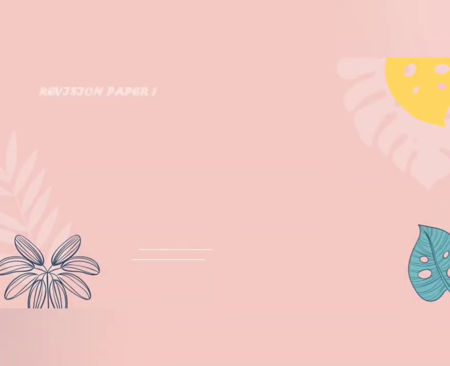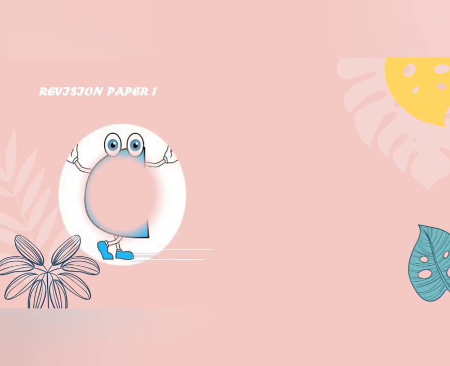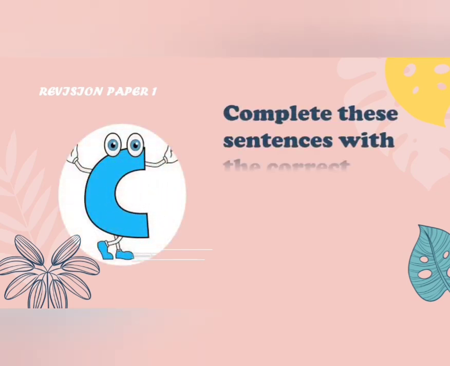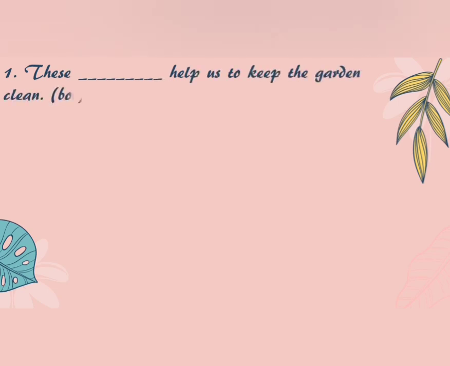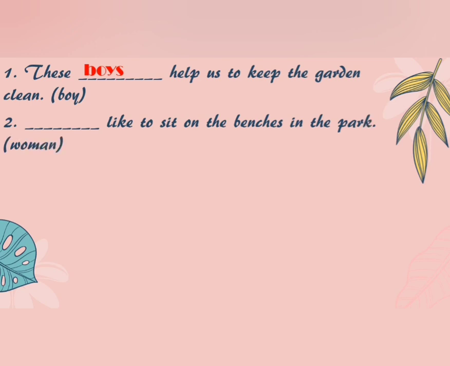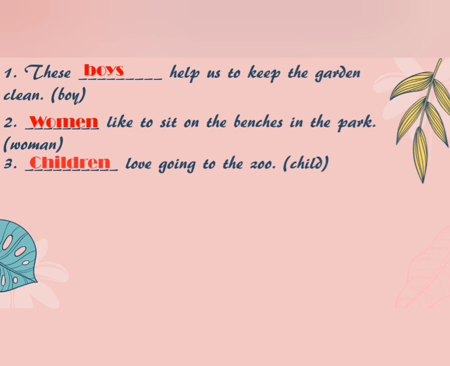Revision paper 1, exercise C. In this you have to complete the sentence with correct plural. This dash helps us to keep the garden clean. Plural of boy is boys. Dash like to sit on the benches in the park. Plural of woman is women. Dash love going to the zoo. Plural of child is children.